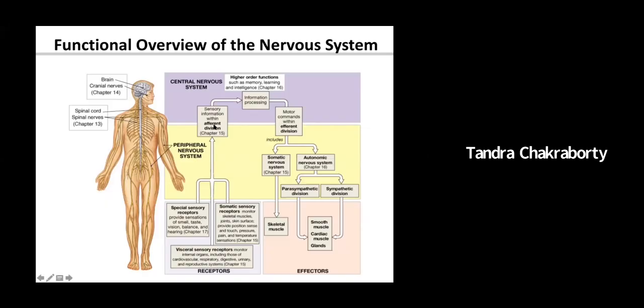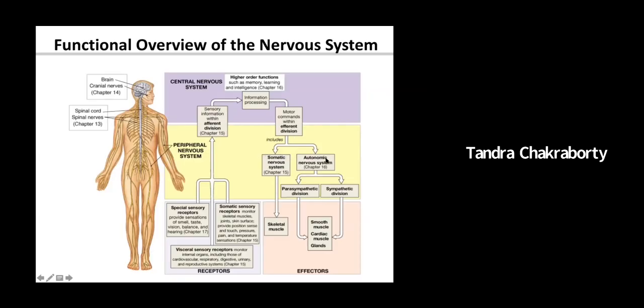They go through the afferent division. It's called the afferent division, starts with the letter A, or it is also known as the sensory division, which goes into the central nervous system. When I say central nervous system, I mean brain and spinal cord. From there, through the motor division or the efferent division, it goes to different parts of the body.